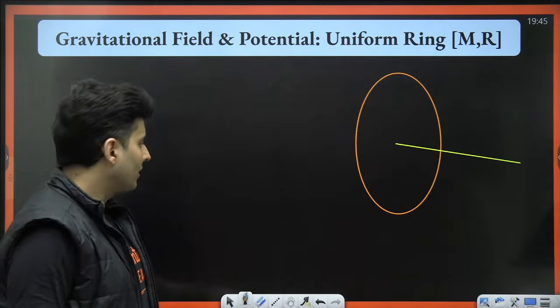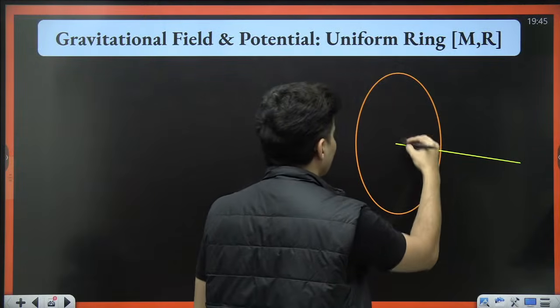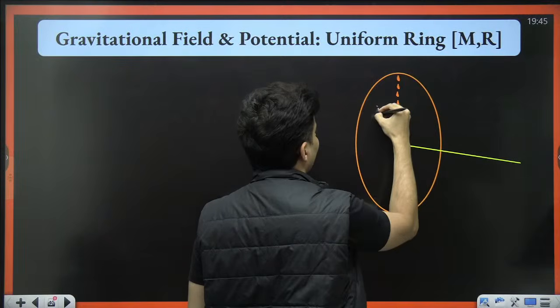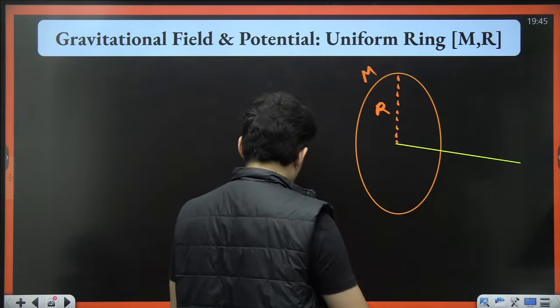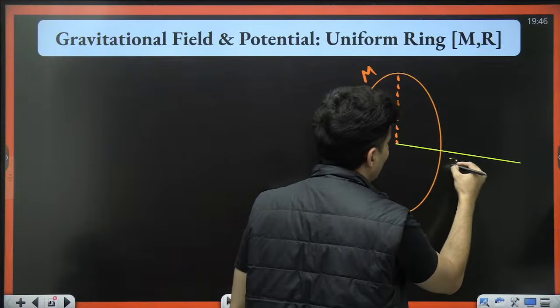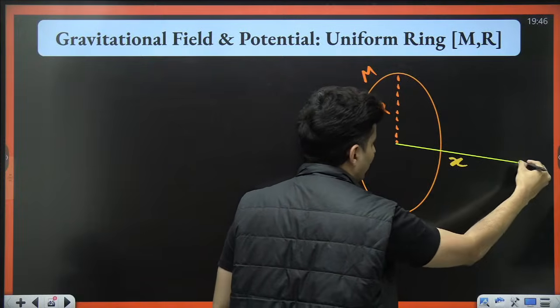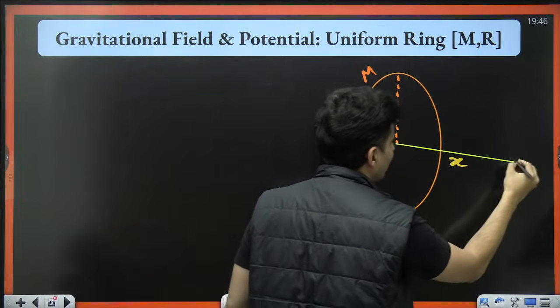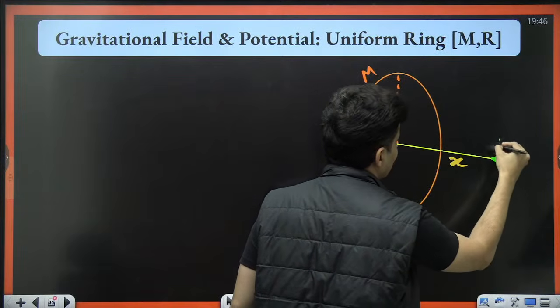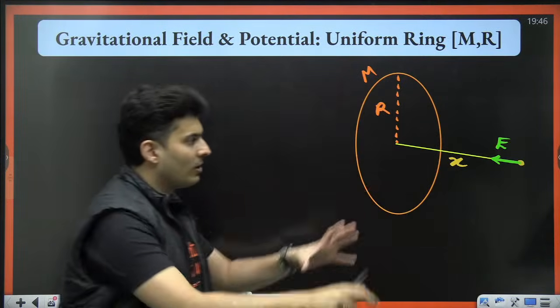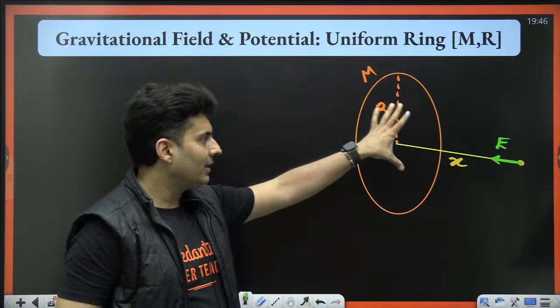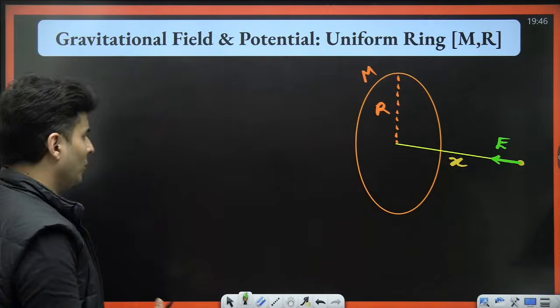Starting off with the ring. What all things will be given in the ring? You will be given the radius of the ring, the mass of the ring. You will also be given how far you are on the axis. So at this particular point, you will be experiencing a gravitational field like this. Always, the field is attractive. Remember that. It will try to pull the test mass over there.